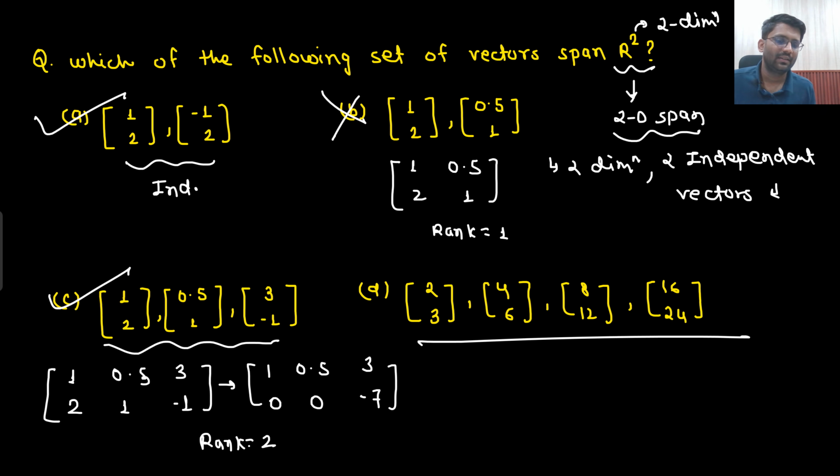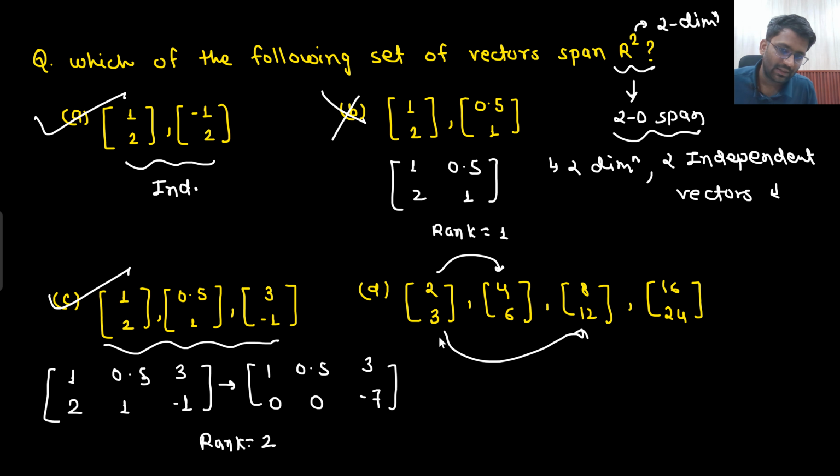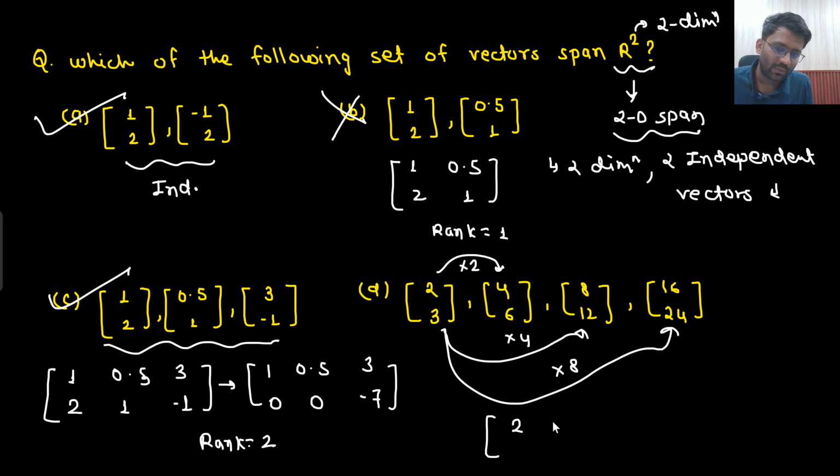What about these guys? This guy is depending on this one, this guy is depending on this one as well, and this guy is depending on this one as well. Basically, this is simply 2 times, this is simply 4 times, and this is simply 8 times. And if you calculate the rank, 2, 4, 8, 16, 3, 6, 12, 24.